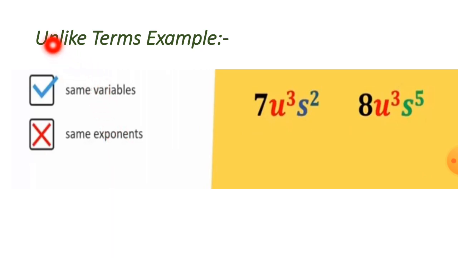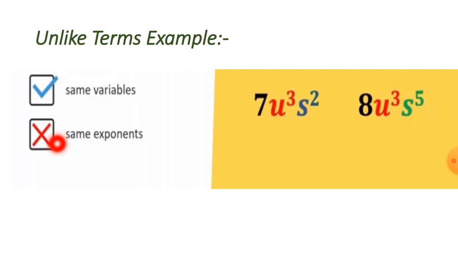There is an example of unlike terms. It is 7 u cubed s squared, and it is 8 u cubed s to the power 5. What do we get? Same variables. Yes, it is correct. U over here, u; s over here, there is also s.